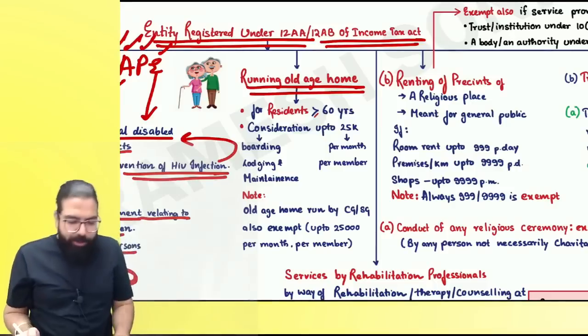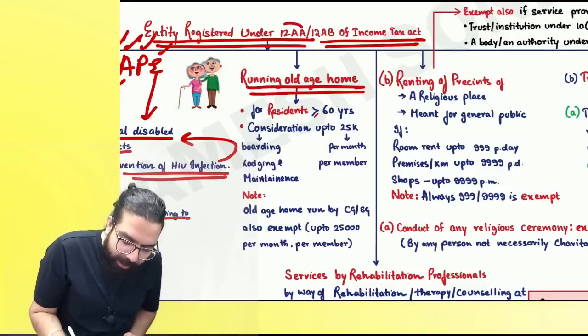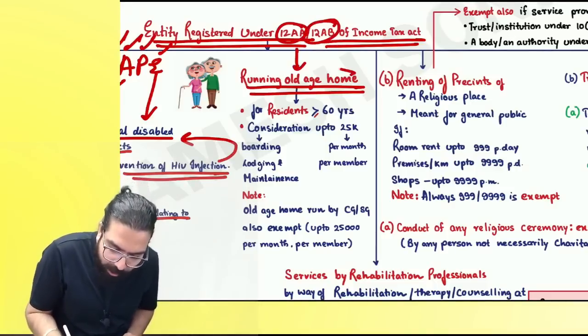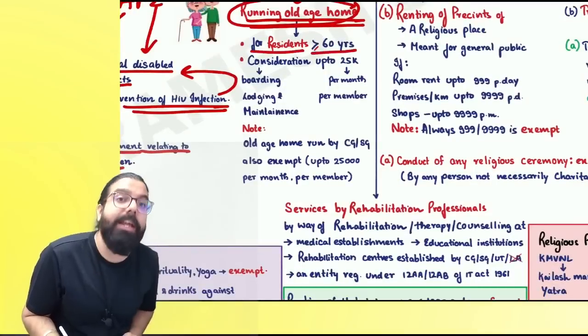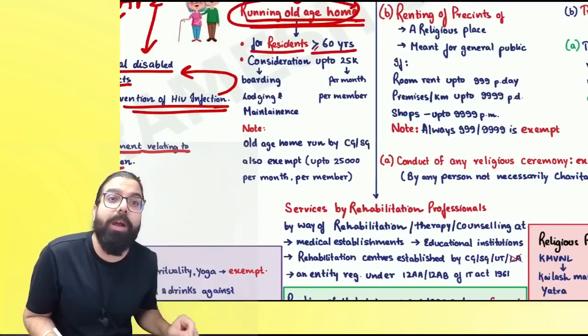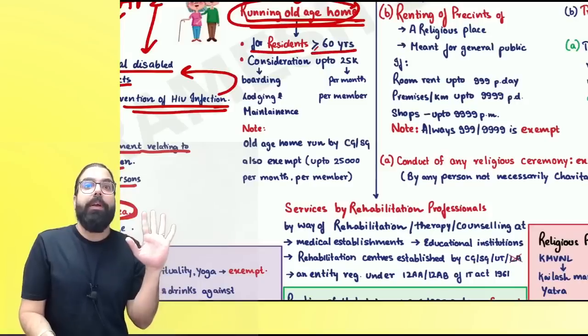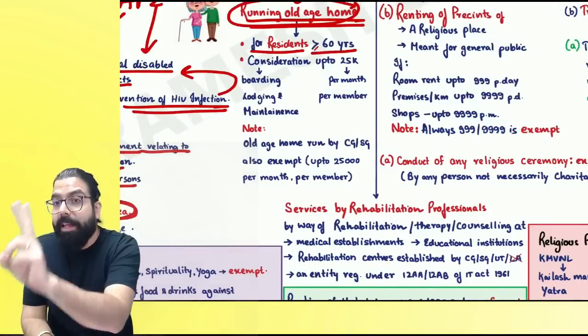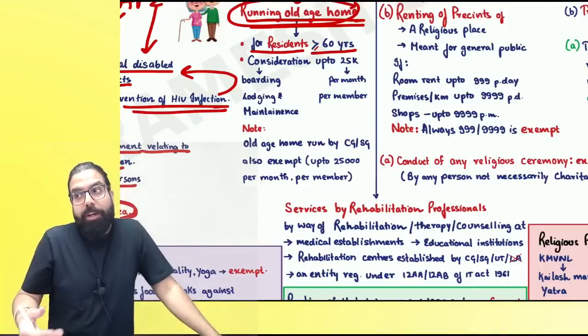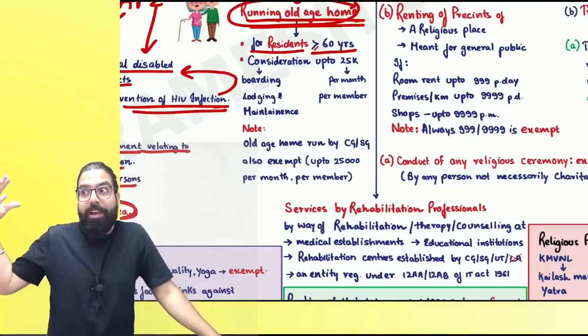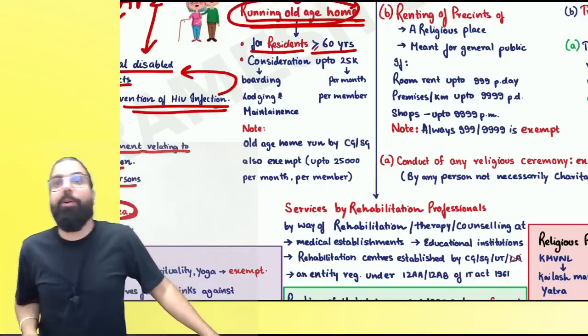Running of old age home. Now, if you are an entity registered under 12AA or 12AB and you are running an old age home for residents greater than or equal to 60 years. Remember, greater than or equal to means 60 years also. Are we clear, everyone? You know why I repeat two, three times? So that in the exam when you're sitting, you'll hear "equal". Can we go ahead, everyone?